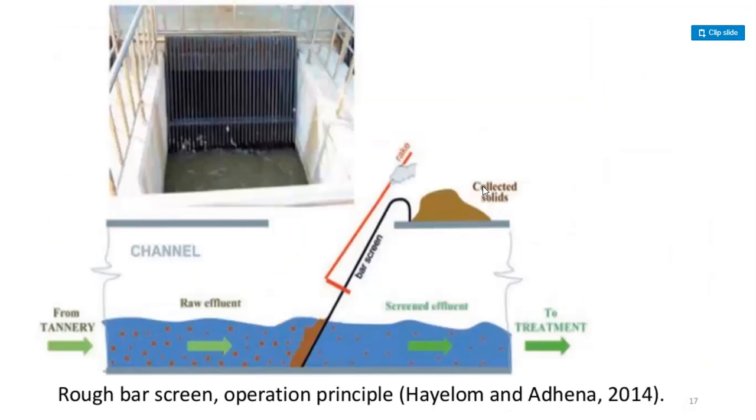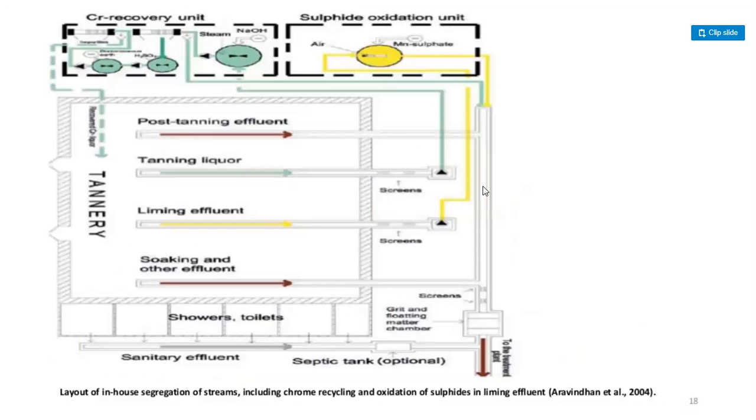So guys, this is a rough bar screen operation principle. So guys, this is from the tannery channel, raw effluent, bar screen, screened effluent, and collected solids to treatment. So guys, this is the layout of in-house segregation of streams, including chrome recycling and oxidation of sulfides in liming effluent.